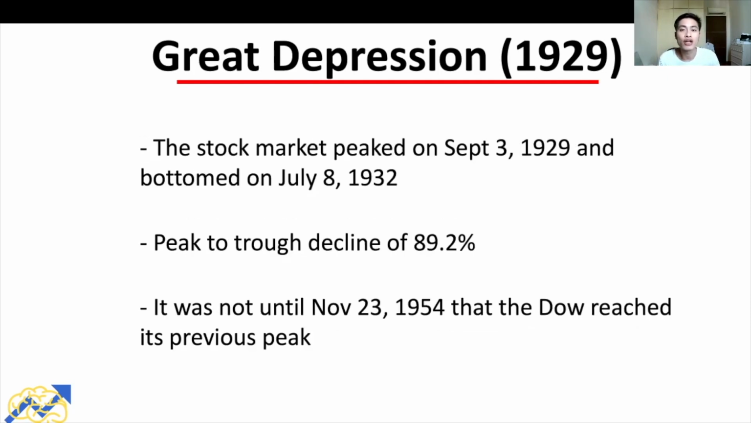The stock market peaked on the 3rd of September 1929. And between that time to 8 July 1932, the stock market declined by a whopping 89.2%. So the stock market lost almost 90% of its value during that period of time. And to provide further example of the gravity of this stock market crash, it was not until November 23rd, 1954 that the Dow reached back its previous peak. If you do a simple calculation, that is 25 years later, or a quarter of a century later. And that is why the Great Depression in 1929 is widely considered as one of the worst stock market crashes in history.